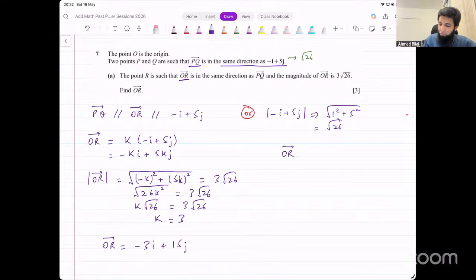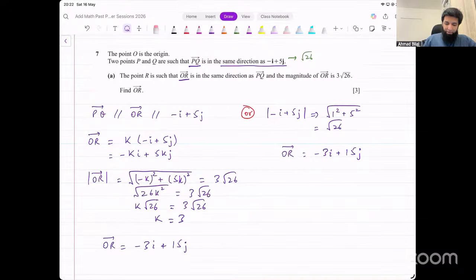How do you go from under root 26 to 3 under root 26? Just multiply that by 3, and that gives you minus 3i plus 15j, and you get the answer directly. Right? That becomes pretty efficient, right?